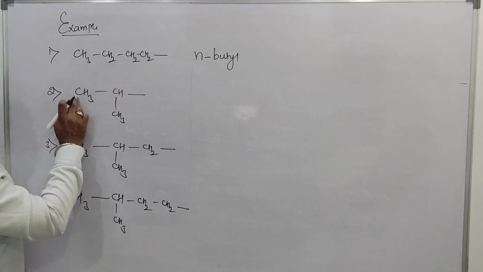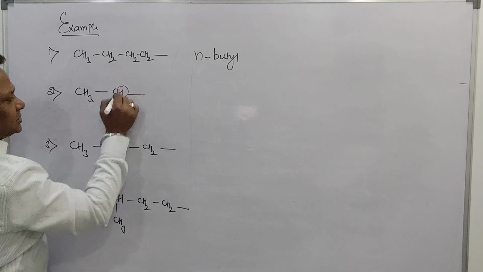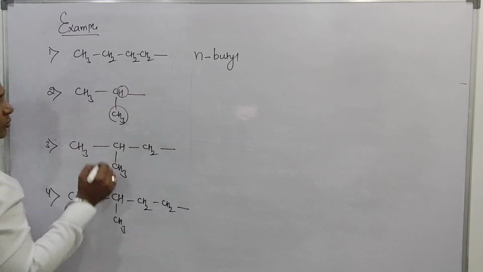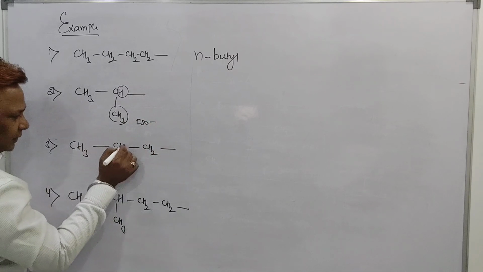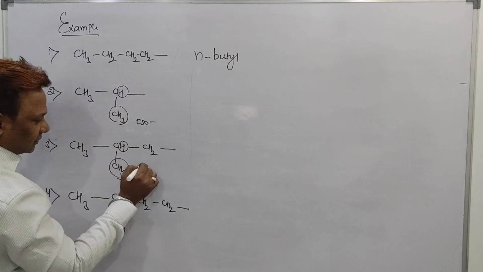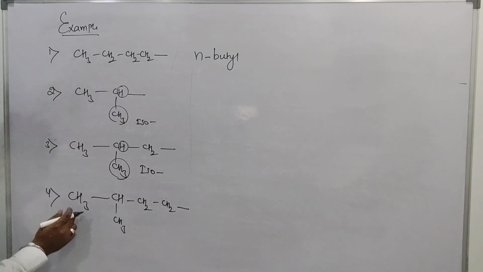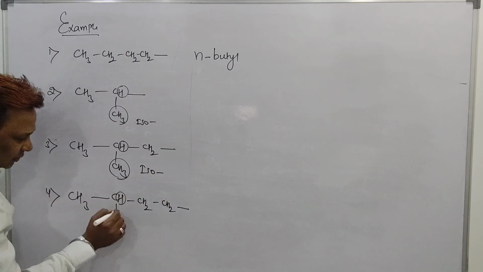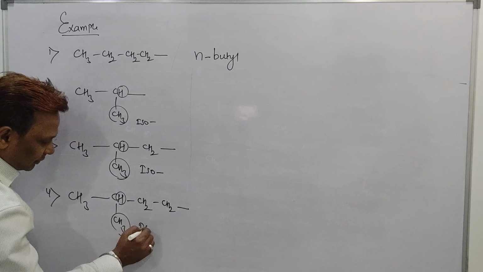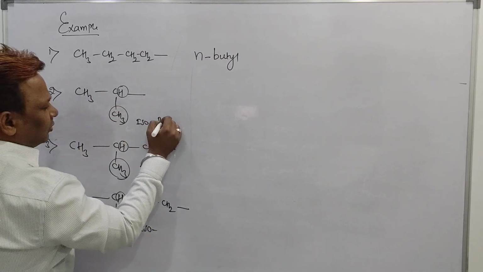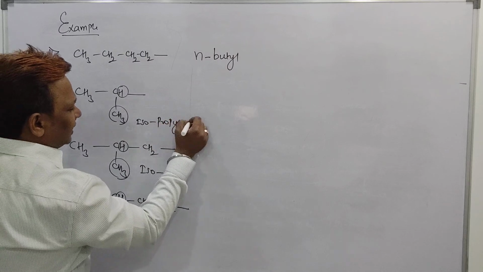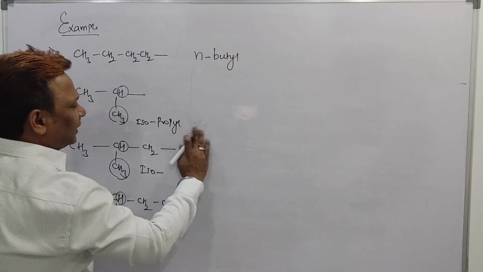See, the last but one carbon having H and CH3, then it is called an iso. Sir, the last but one carbon having hydrogen and CH3 will be called an iso. How many total carbons are there? 3. Then it will be called a propyl. This is an isopropyl group, or isopropyl.